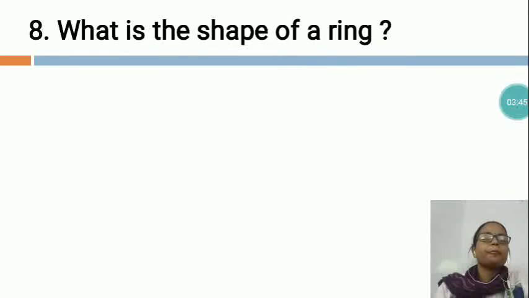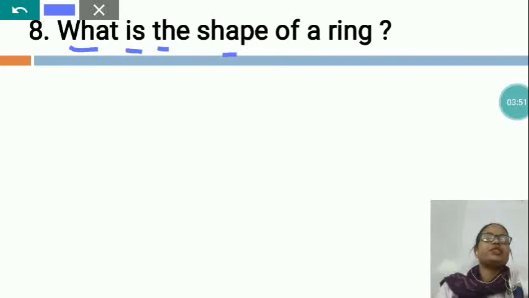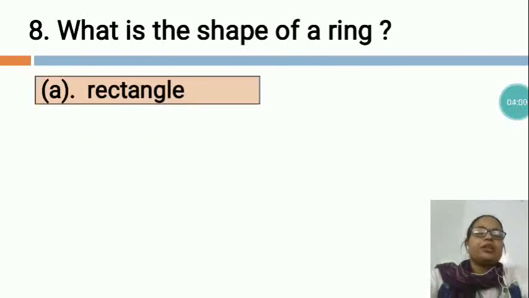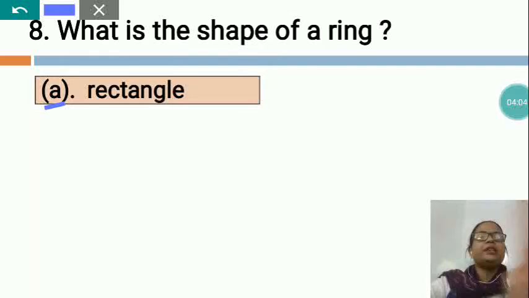Now the next is, what is the shape of a ring? What is the shape of a ring? See, now option A is rectangle.